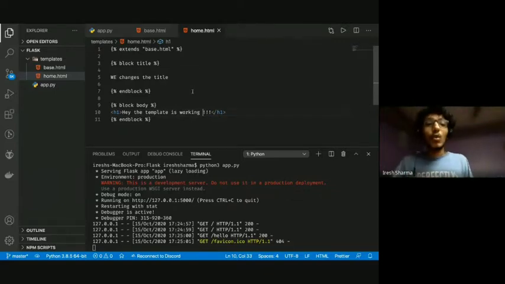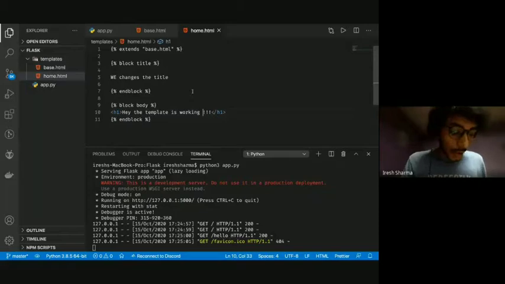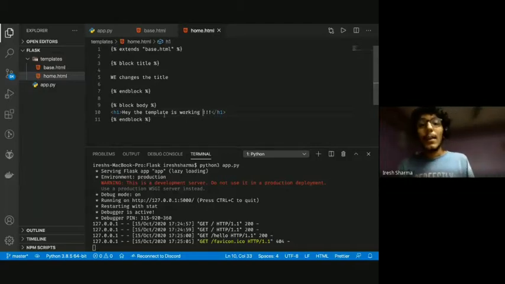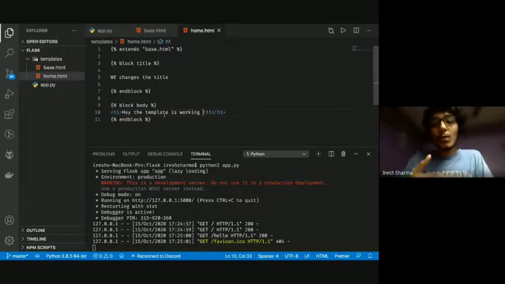Sure. So now let's start adding some logic to it. Logic as in, like I was saying, right now you can just add text, but it will be very tedious. In an application, let's say the Facebook profile page looks the same for everyone, except it has the person's name. So if I open the Facebook profile page, it'll show Iresh Sharma. But if Pratyusha opens it, it'll show Pratyusha R.